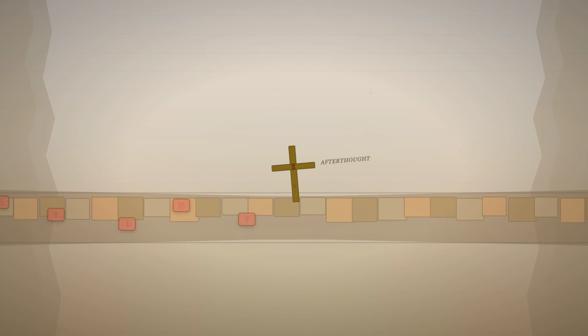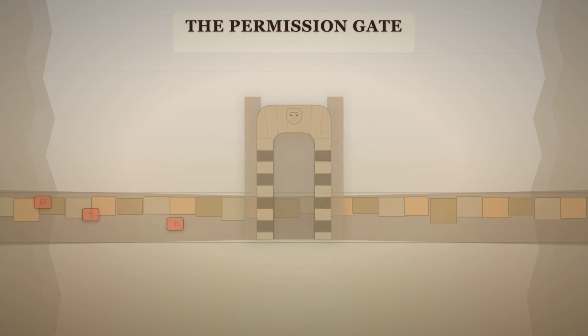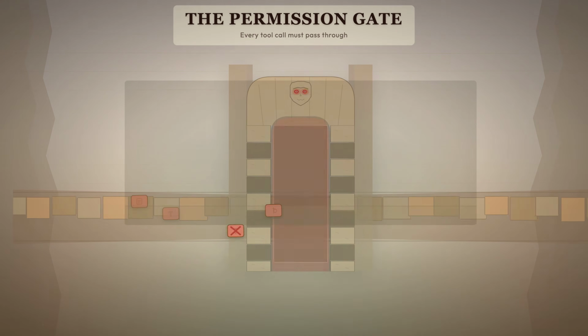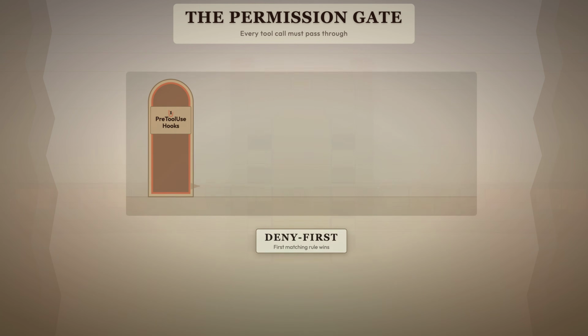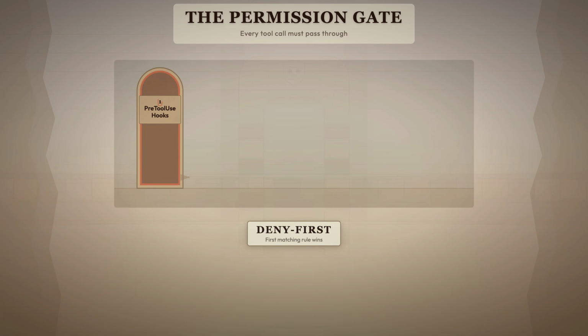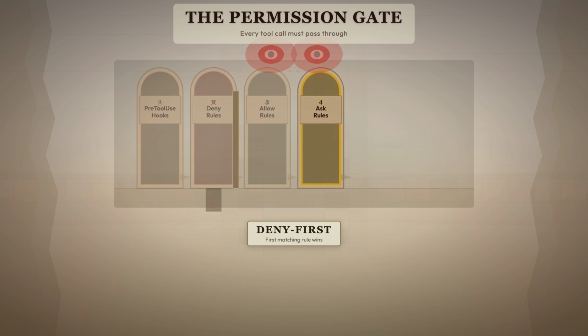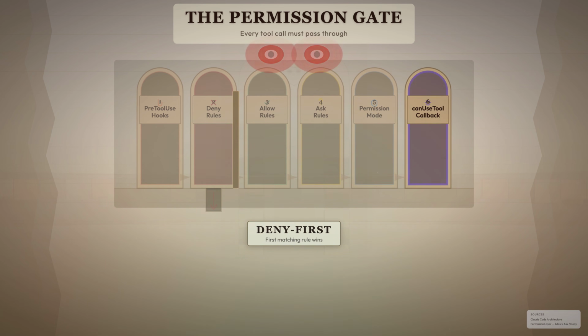Safety isn't an afterthought bolted on at the end. It's a gate that every single tool call must pass through, and that gate has 6 stages. First, pre-tool use hooks fire. Your custom rules get first say. Then deny rules check against explicit block lists. Then allow rules for pre-approved patterns. Then ask rules for conditional approval. Then the permission mode applies. Finally, a canUseTool callback for programmatic control.